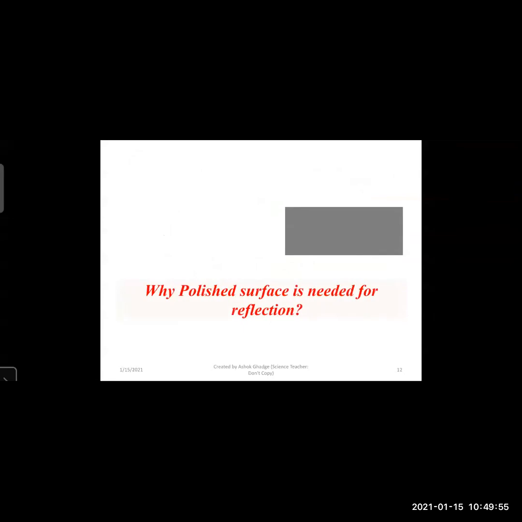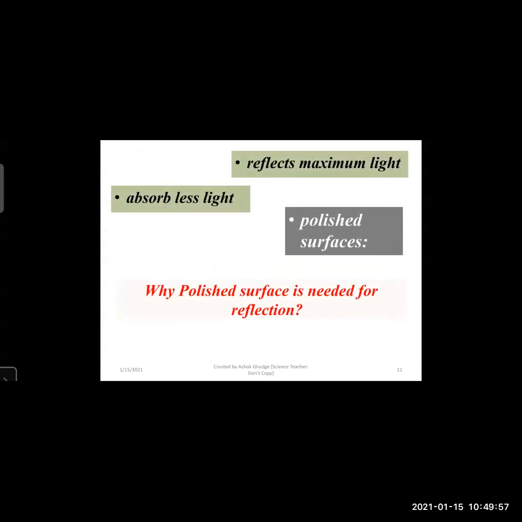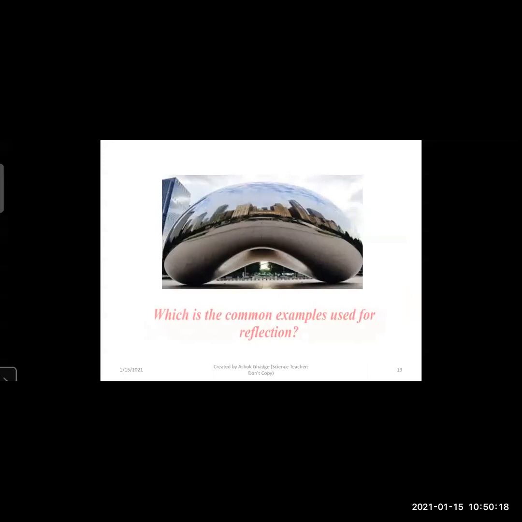Now, why is a polished surface needed for reflection? The polished surface will give maximum reflection and minimum absorption. That is, a polished surface will absorb less light and it will reflect maximum light from its surface. So, which is the common example which is used for reflection? Everyone knows that the mirror is the common example which is used for reflection.